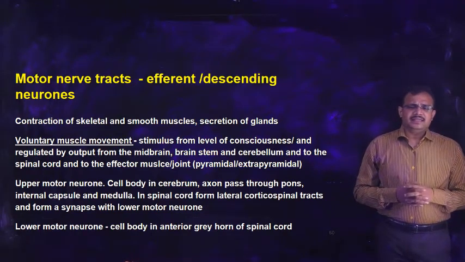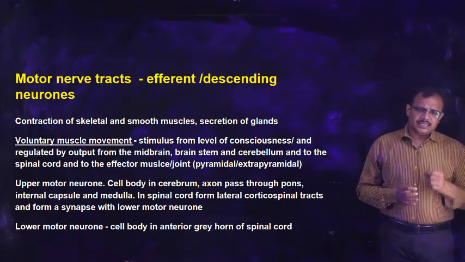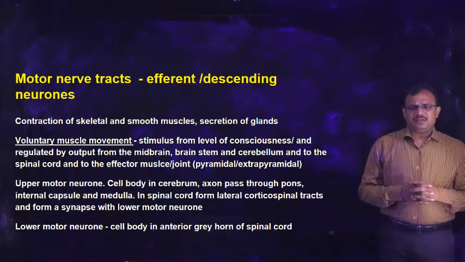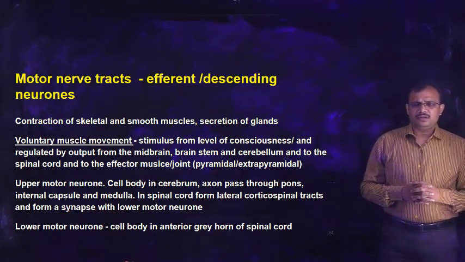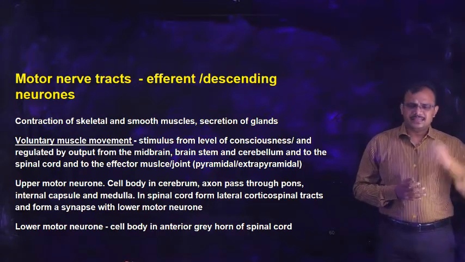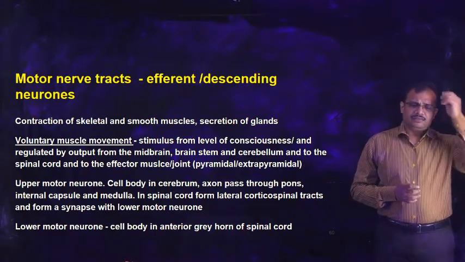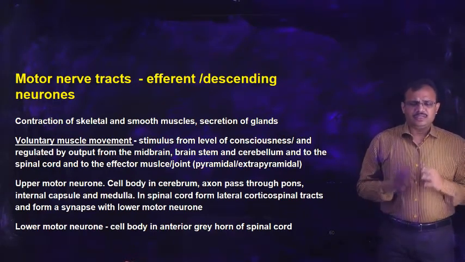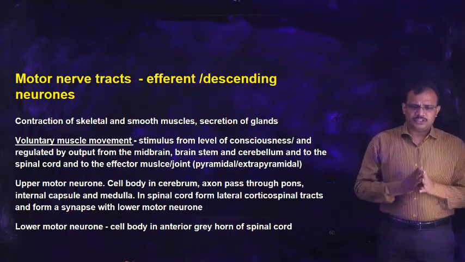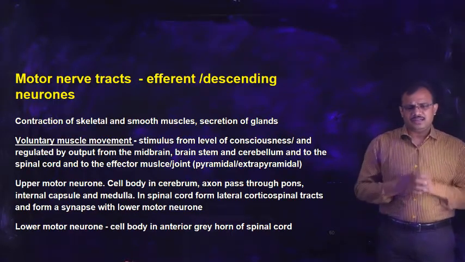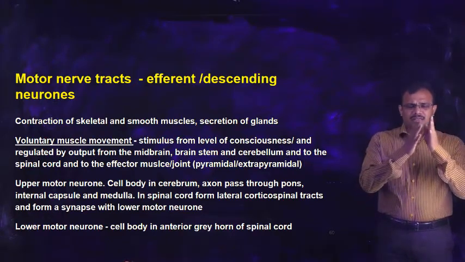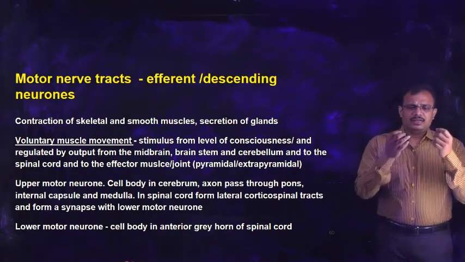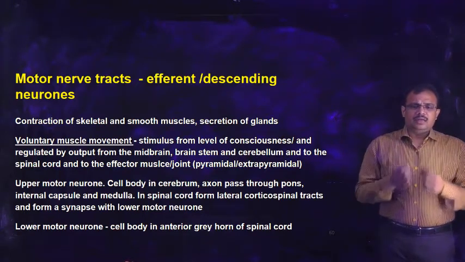And we have seen that there are two different neurons which are involved in transmission of impulse to these voluntary muscles or skeletal muscles. The upper motor neuron has its cell body in the cerebrum in the primary motor area, and from there the axon passes through the internal capsule. So the internal capsule is a part of the projection tract and forms the pyramidal tract. You should remember those things because it passes through this internal capsule, and from there through the medulla where it undergoes decussation or crossing over, and from there to